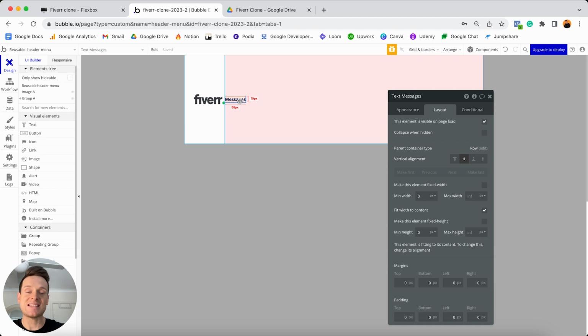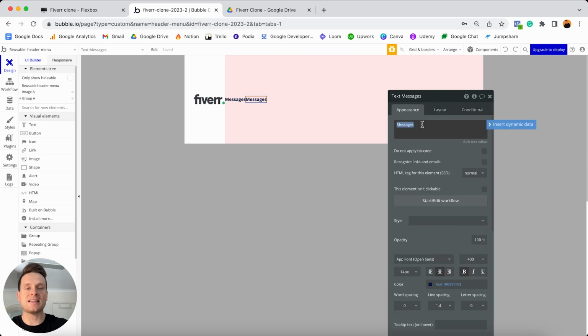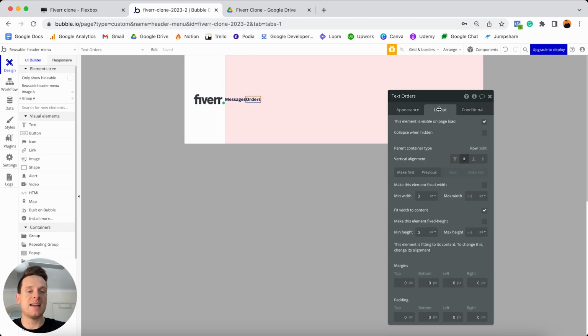What I'd like to do is add yet another one into my page. So I'm going to make a copy of this. And in this case, I'm going to update the text to display the word orders. And now I won't need to change any of the styling because I've already copied this across from my first element. The only thing I will need to do is just add in some spacing between these two text elements. So if I jump to my layout tab here, I'm just going to add in 20 pixels of margin on the left. And that is all I'll need to change.